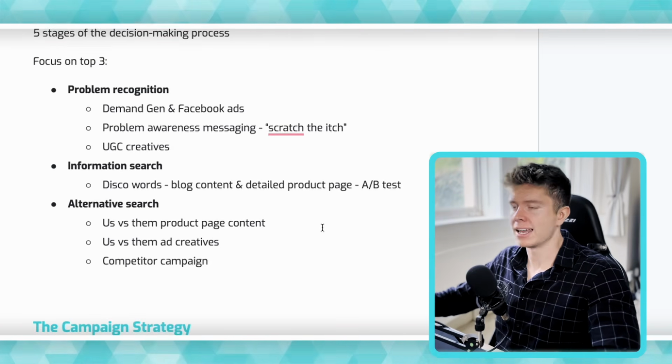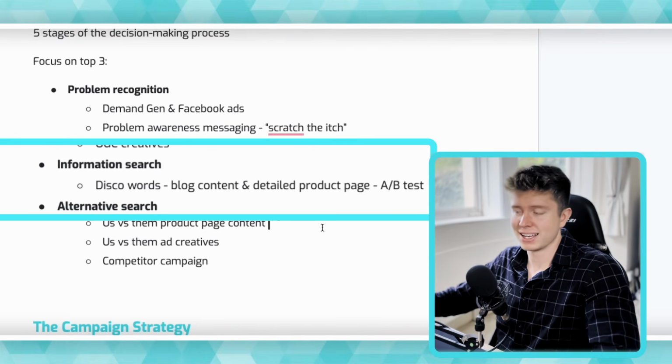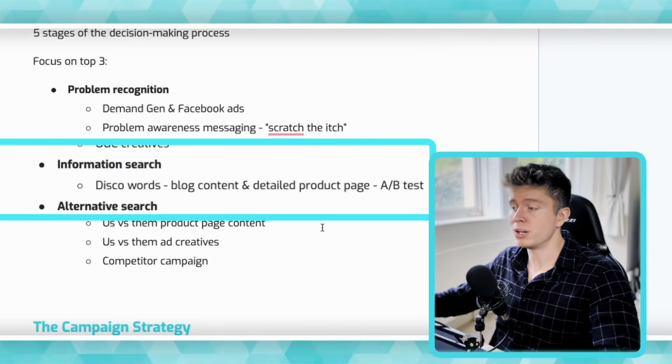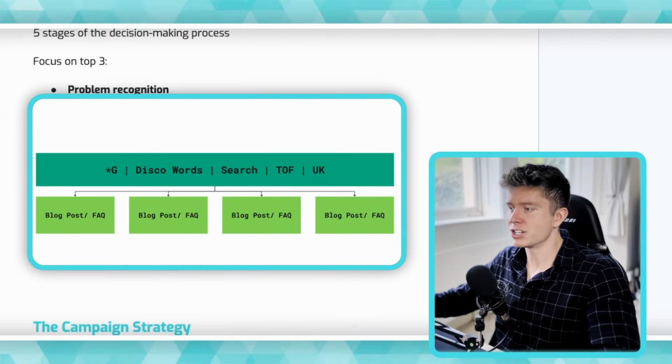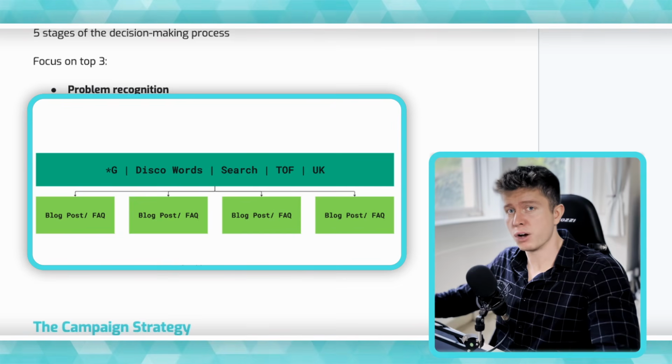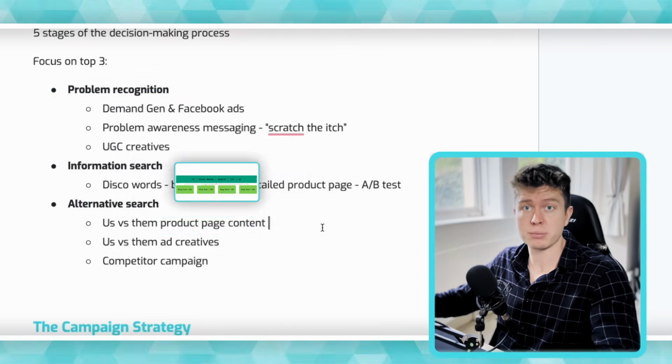It's very effective. And the second stage, which is information search, is where we did something a bit more interesting. This is where we used campaigns which we call disco words or discovery words. And what we do with this is look at the long tail keywords of the problems people are searching for on Google around our product and around the problem we solve.